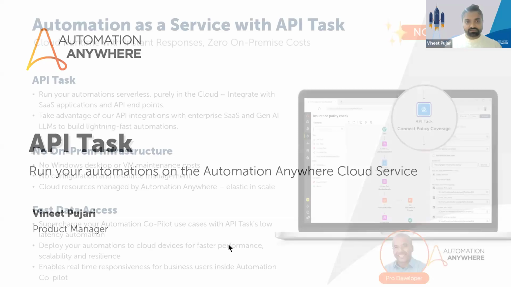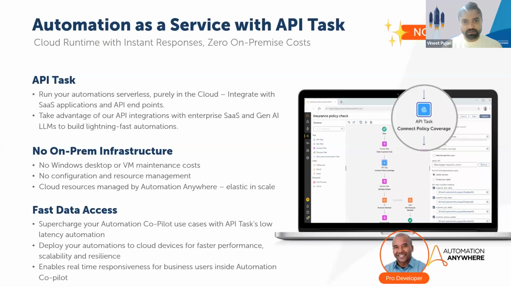Coming to API tasks, imagine you don't have to connect a bot runner to your control room in order to run an automation. How would life be without bot runners? I'm sure life would be a little complicated because bot runners are needed for those critical, data-intensive and secure processing automations. But for those automations which are compatible to run on cloud, API tasks are the runtime engines for such automations. Now, API tasks, think of them as automation as a service.